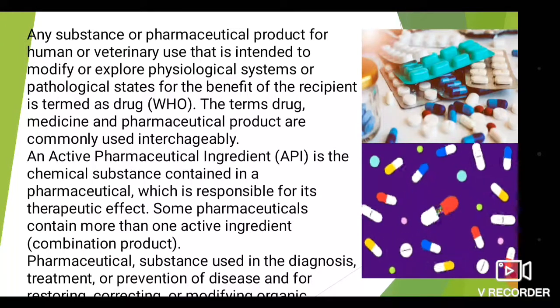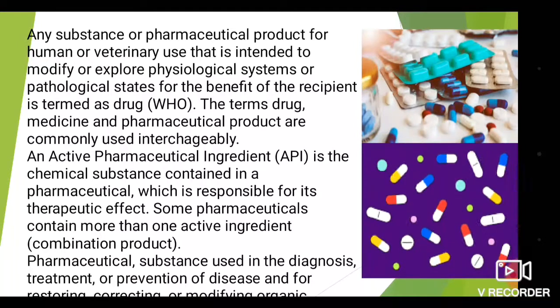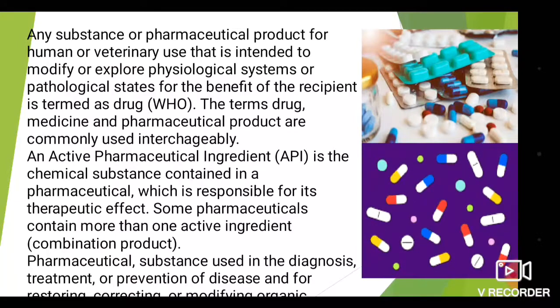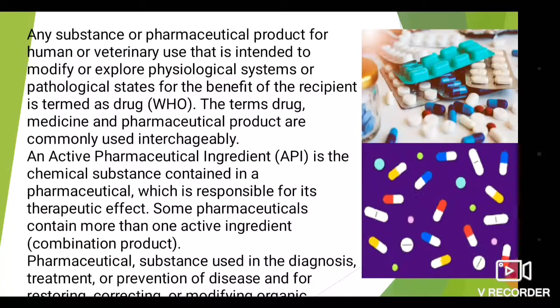An active pharmaceutical ingredient, that is API, is the chemical substance contained in a pharmaceutical which is responsible for its therapeutic effect. Some pharmaceuticals contain more than one active ingredient.